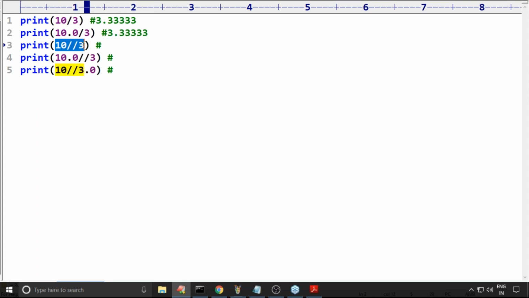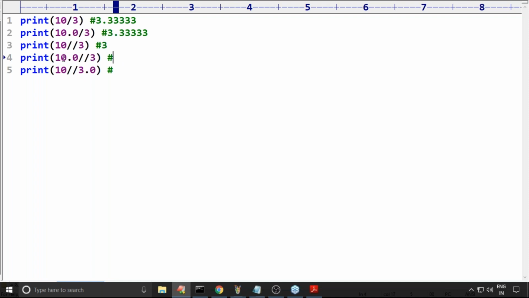Next, 10 floor division 3: what is the answer? 3, because both arguments are int type, the result is int type.